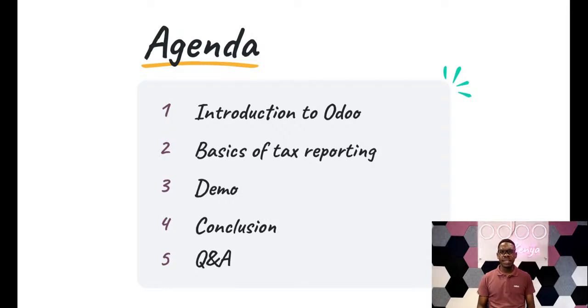This simply means what is supposed to be involved outside Odoo, even with Odoo as a product, just understanding what is supposed to happen outside Odoo. So we'll do a very brief understanding of the basics. Then from there, we'll delve into the demo where we'll actualize exactly what we have been speaking about. Then finally, we'll conclude, and I'll be able to address any questions that will have arisen in the course of our webinar.